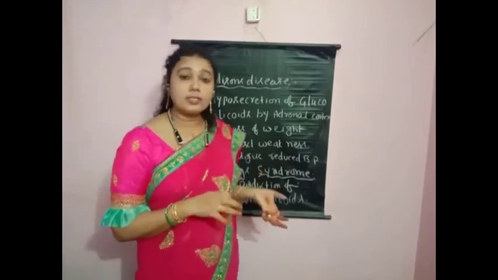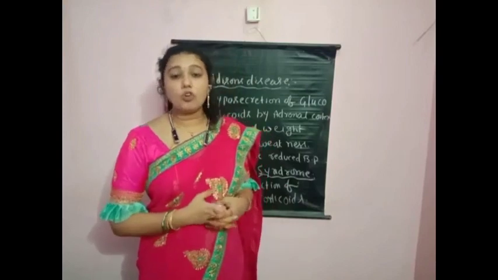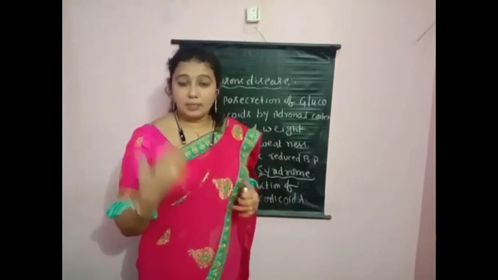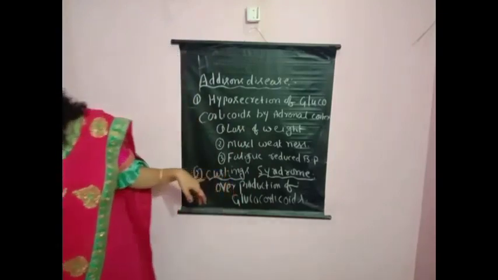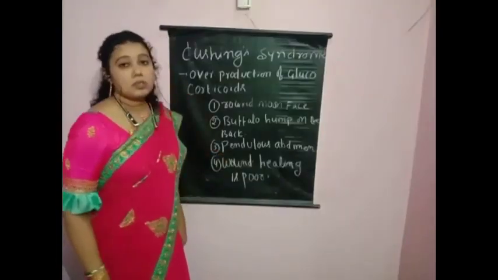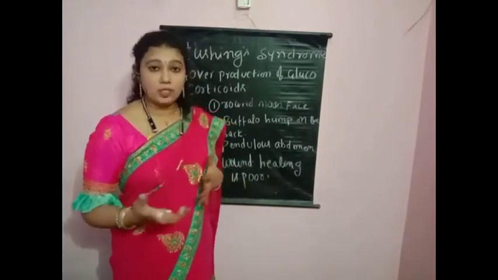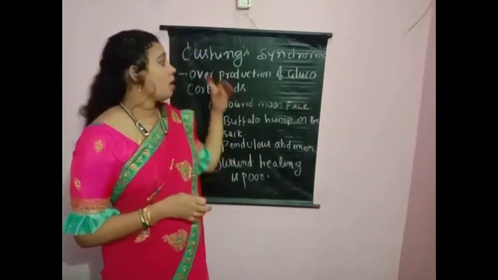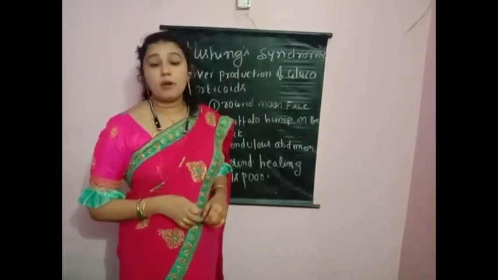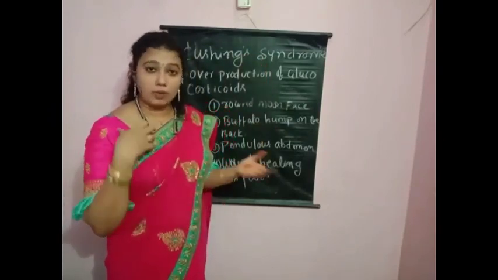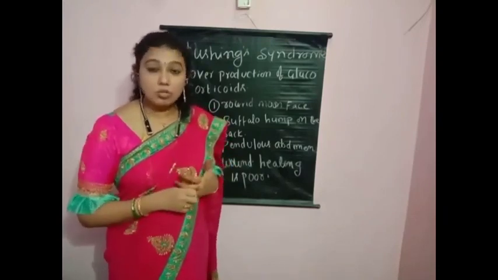If glucocorticoids are secreted in more amounts, hypersecretion of glucocorticoids, the person will get Cushing disease, children. Cushing syndrome. Children, if glucocorticoids are secreted more, overproduction of glucocorticoids gives Cushing syndrome. This is one type of hormonal disorder. If there is oversecretion of glucocorticoids, the person gets Cushing syndrome.